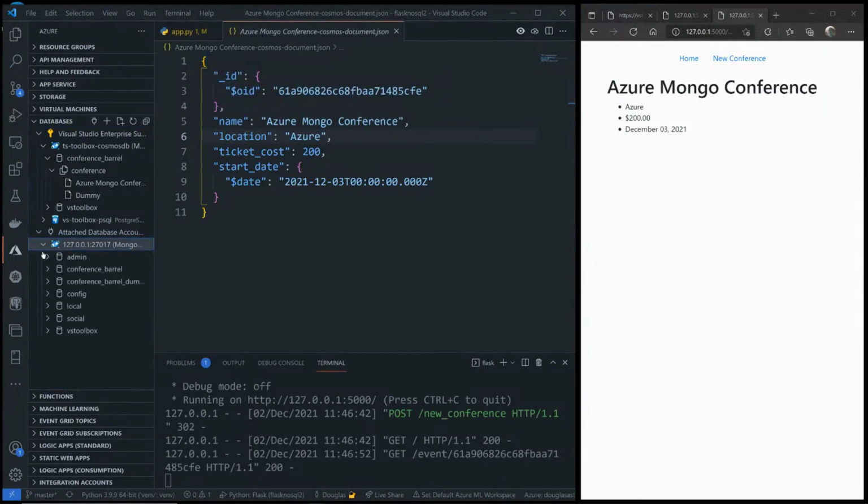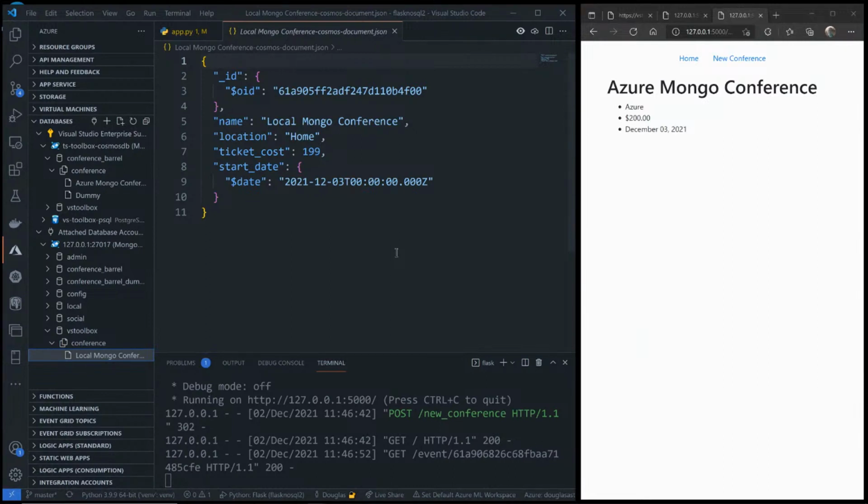And now we can take a look, and we can see this VS Toolbox, and there's what I just created, the local Mongo conference. Actually, about a year ago, I created a course for Pluralsight about MongoDB, and I used this exact extension as the client for part of the course. There's also a cool feature in here called scrapbooks that you can use to create little JavaScript snippets to interact with. It's kind of like a Jupyter notebook.